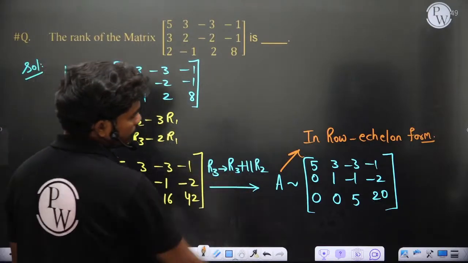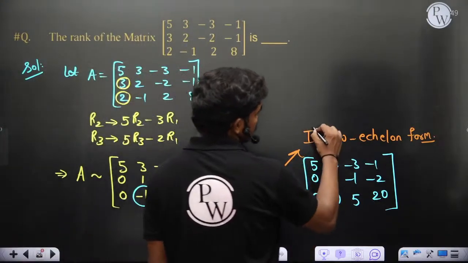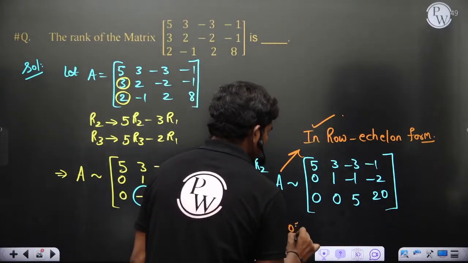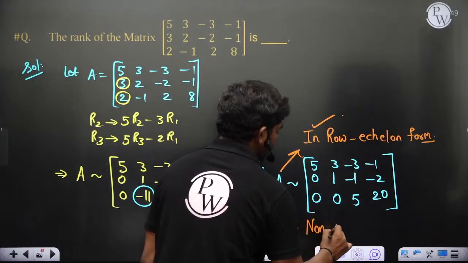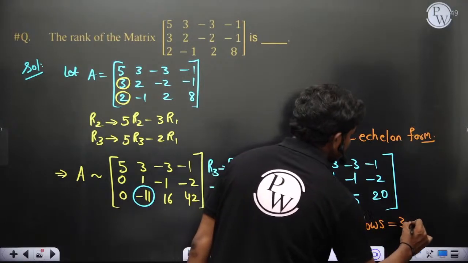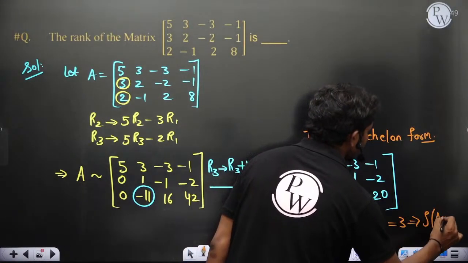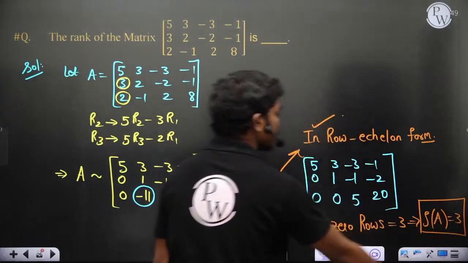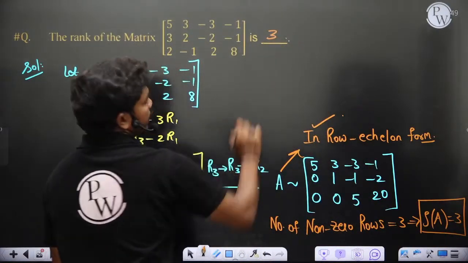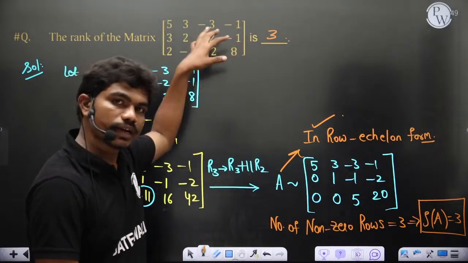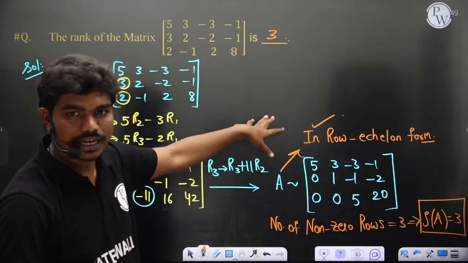So here just a couple of transformations will bring it to this form, and this is in row echelon form. And the number of non-zero rows is equal to 3. This implies the rank of A is also 3. Did you understand why I'm not taking determinants? Maybe in this particular matrix you may have the first determinant itself as non-zero.